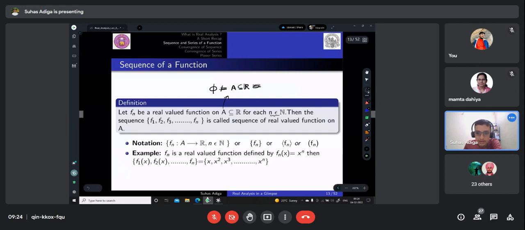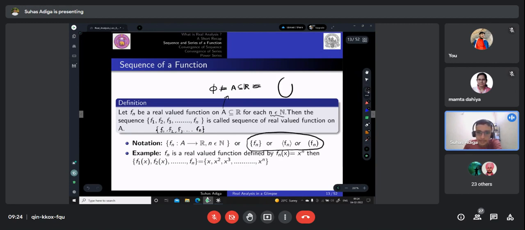So then there exists n, which belongs to the set of natural numbers, then we can give the sequence as curly bracket f1, f2, f3, and so on till fn, right? This is called a sequence of a real valued function only. So this is the notation we actually use. We can also represent this again by this notation I have used, in a set of real numbers.